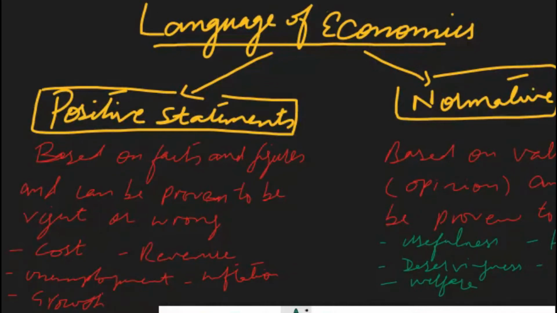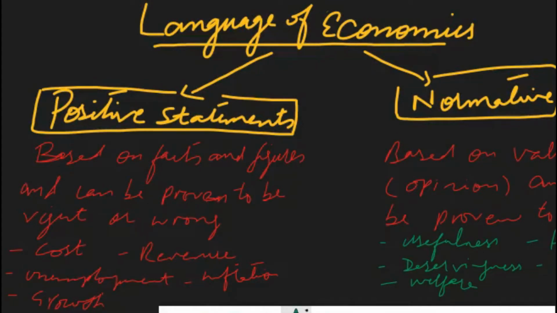Every subject has its own language, and the same is the case with economics. Every statement which we generally use in economics may be divided into positive or normative. Positive statements are those statements which are based on facts and figures, and we can prove them right or wrong.